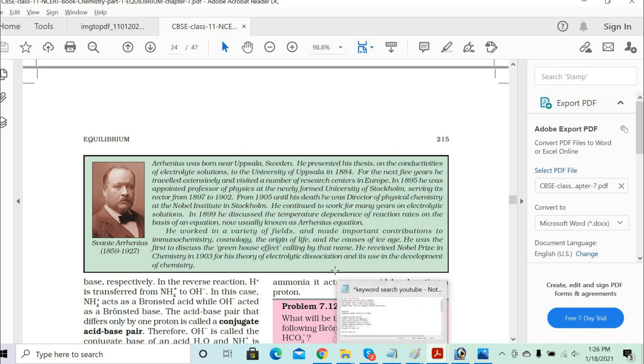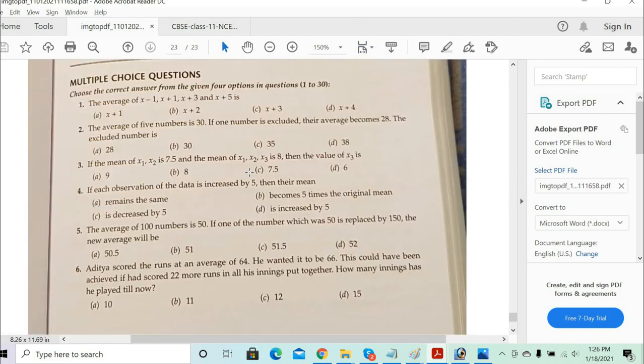Tanisha, time is up now. Are you done? 10 minutes over for you. Yeah, I've done till the 8th one and I have not understood the 7th one. Okay, no problem. Till 8, you did, right? Yes, sir. Now I want you, till the 8th question, to evaluate the answers from the backside. Just check how many got correct, how many incorrect. Basically, the whole idea is to measure where we stand right now.